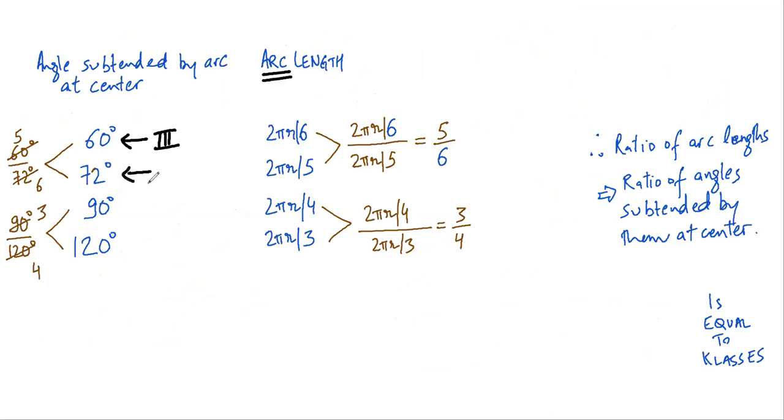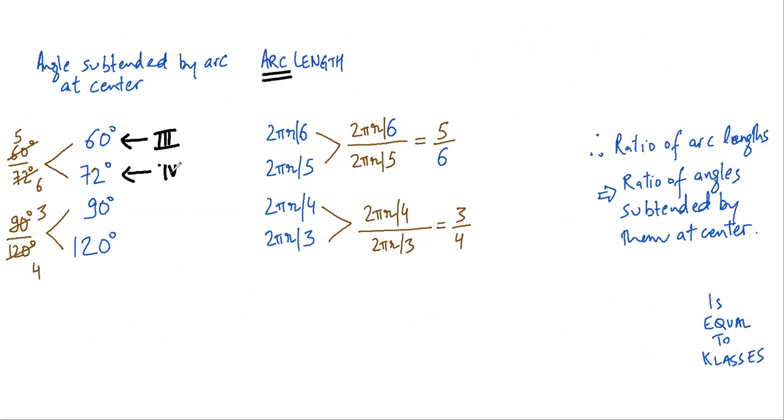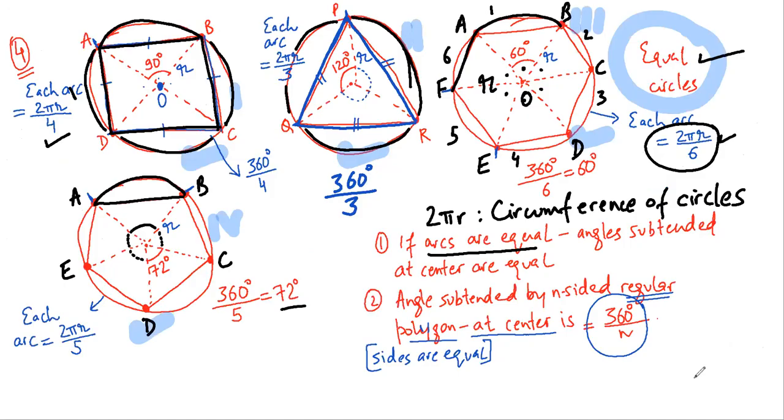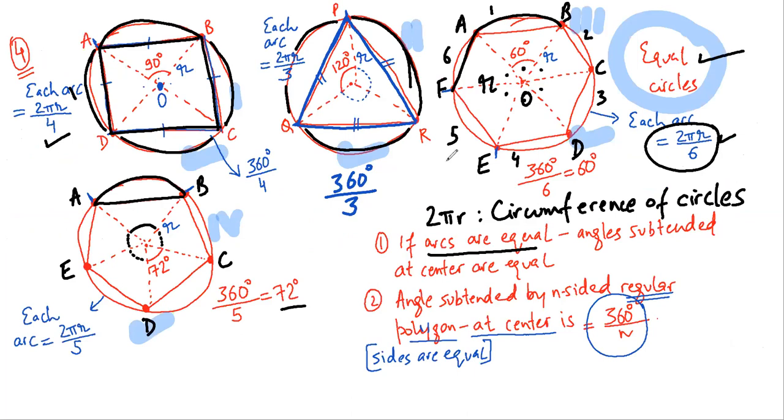This 72 degrees is this one. This is circle 4. This 90 degree is this one, the square. And this 120 degree is this one, the equilateral triangle. This is that circle 2.